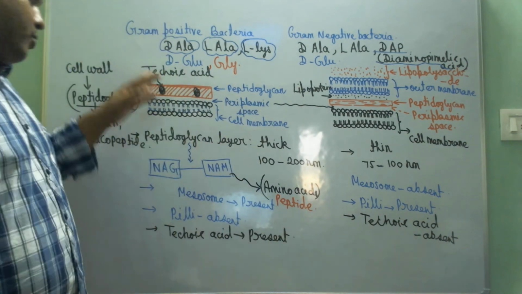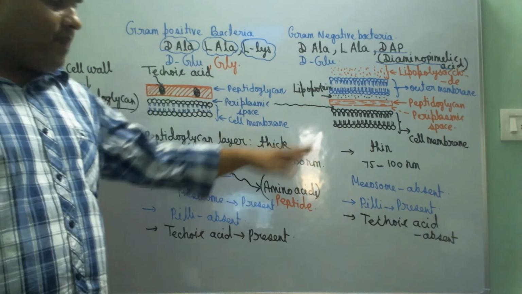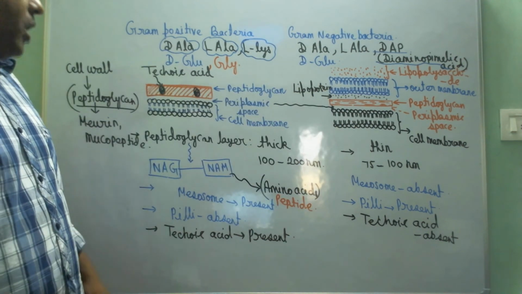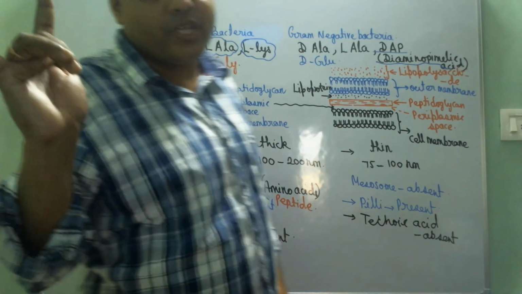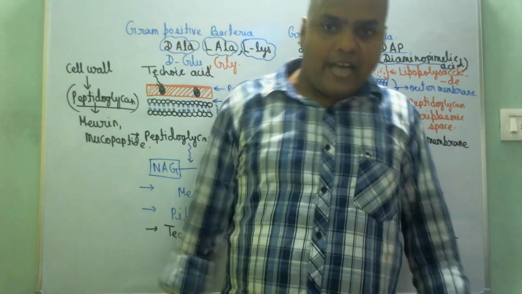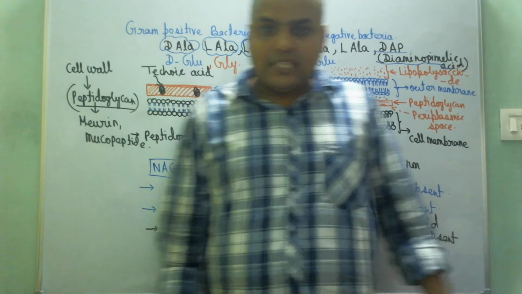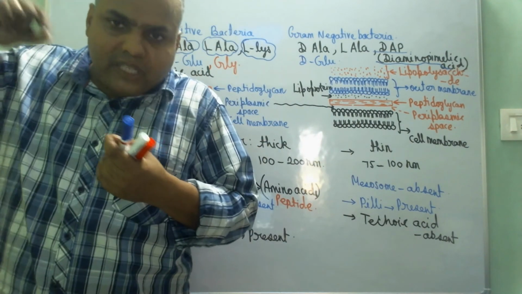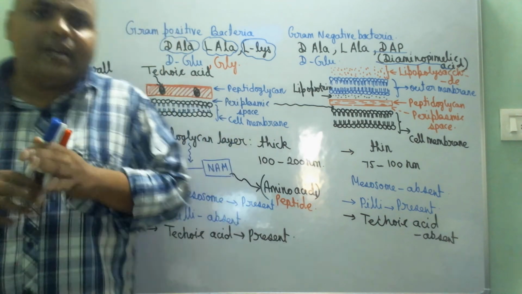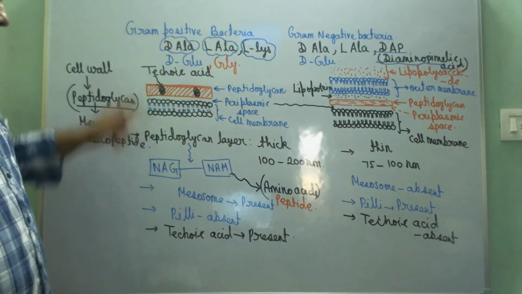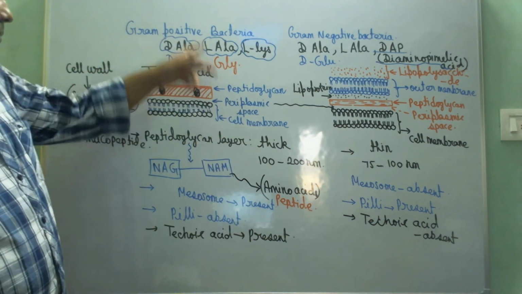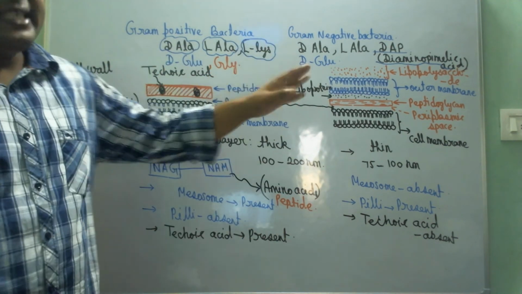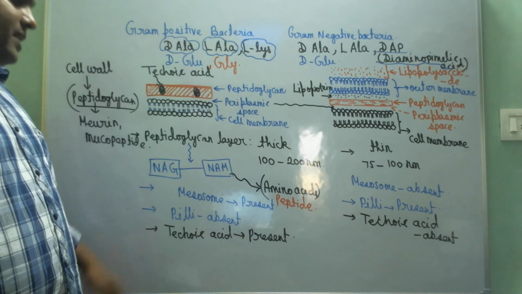The mesosome is present in gram positive bacteria and absent in gram negative bacteria. Pili are small hair-like projections, not large like flagella; they are smaller than flagella. Pili are hair-like projections coming out from the cell wall and cell membrane of the bacteria. Pili are absent in gram positive bacteria and present in gram negative bacteria. And the last difference is what?